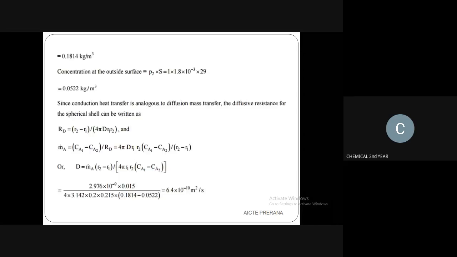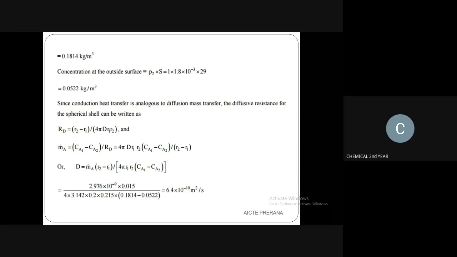Now the outside surface. That means you have to find the concentration at the outer surface. The outer surface concentration is P2 into S. P2 is the pressure, which is considered as 1 bar, and S is the solubility, given as 1.8 into 10 to the power minus 3, into the molecular weight of air, which is 29.